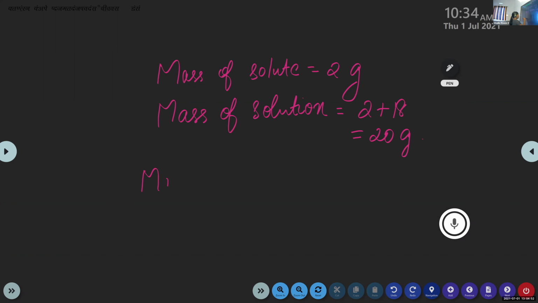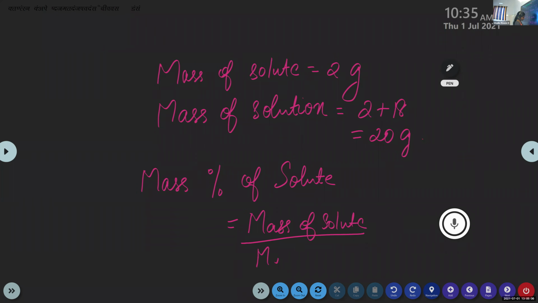Then the mass percent of solute is equal to mass of solute divided by mass of solution into 100.